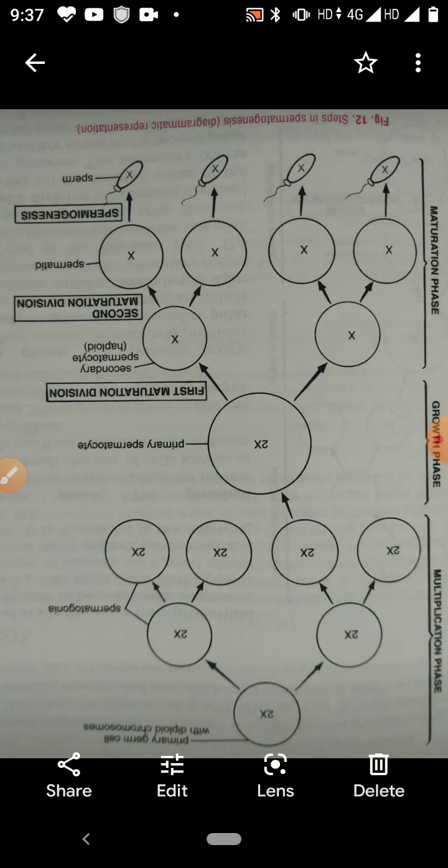So children, you have to study here spermatogenesis. Spermatogenesis occurs in male gonads, that is testes.